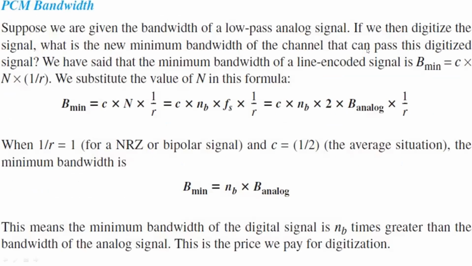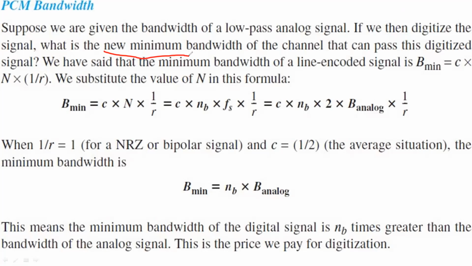Now, PCM bandwidth. Suppose we are given the bandwidth of a low pass analog signal. If we then digitize the signal, what is the new minimum bandwidth of a channel that can pass this digitized signal?